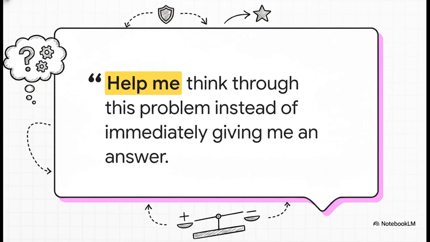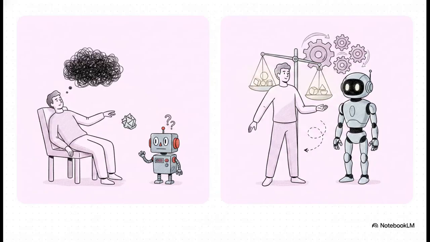So, the crucial point is, we are explicitly commanding the AI not to just spit out an immediate answer. We're actually asking for pushback, for deep analysis, and for a real two-way dialogue. Think about how a beginner usually approaches this. A standard prompt just asks for the answer. It's kind of lazy and it definitely leads to blind spots. But this power prompt, asking the AI to help me think, point out assumptions, show pros and cons, and tell me risks, that creates a much safer, significantly more robust decision-making process. You aren't outsourcing your thinking, you're stress testing your own ideas with a highly logical digital advisor.